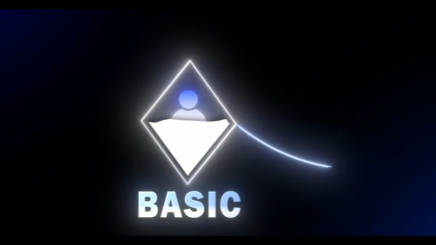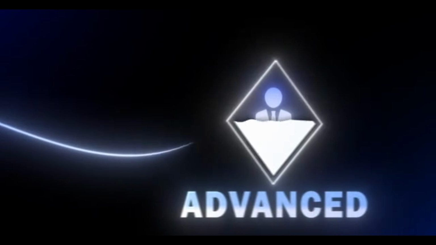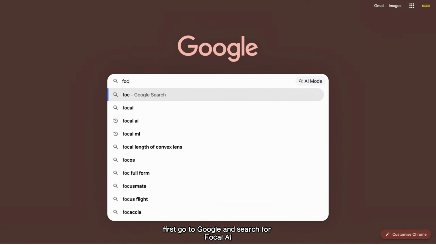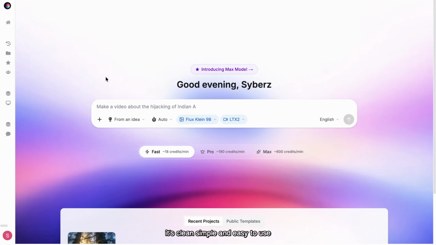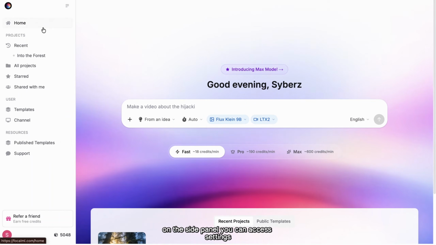In this video, I'll show you exactly how you can create videos like this step by step. First, go to Google and search for focal.ai. You'll see the official website at the top. Simply click on it. Once you open it, you'll land on the main dashboard. It's clean, simple, and easy to use. On the side panel, you can access settings, recent projects, templates, and more.